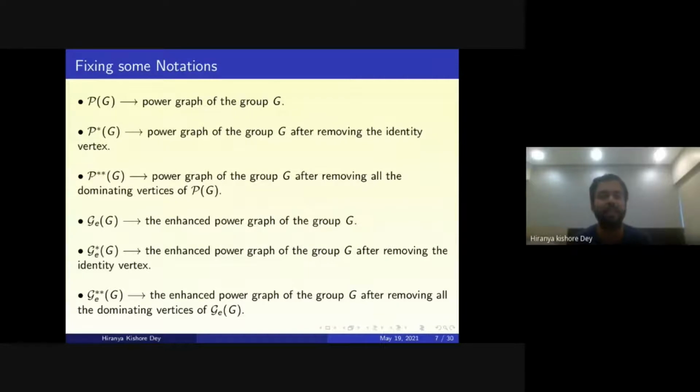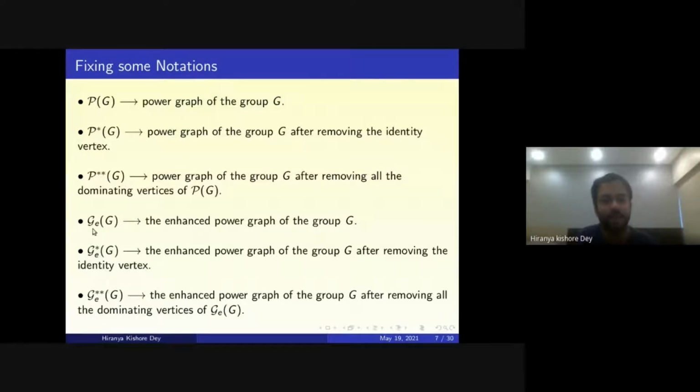So now fix some notations. Let P(G) be the power graph of the group G, and P star(G) be the power graph of the group G after removing only the identity vertex, and P double star(G) be the graph after removing all the dominating vertices of P(G).